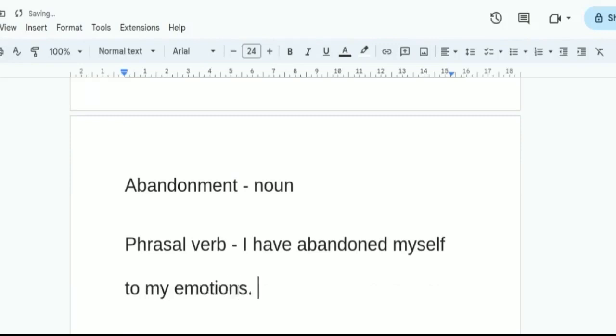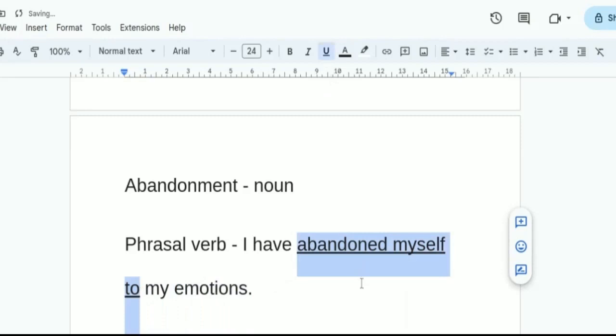That means abandoning yourself, abandoning himself or abandoning herself to something. That means abandon myself to. This one works as a phrasal verb, right?